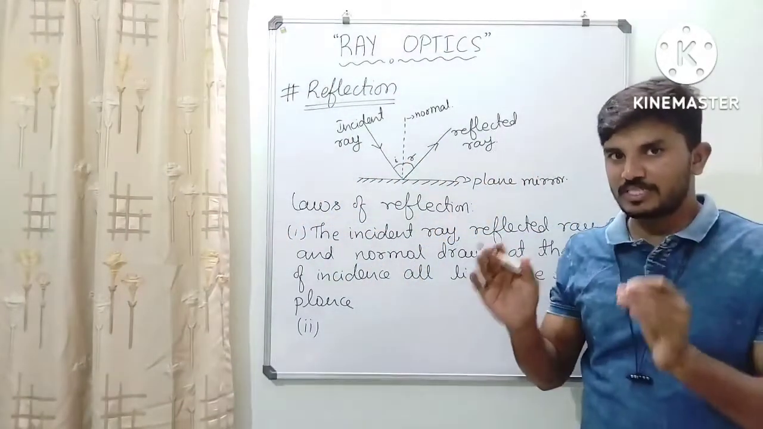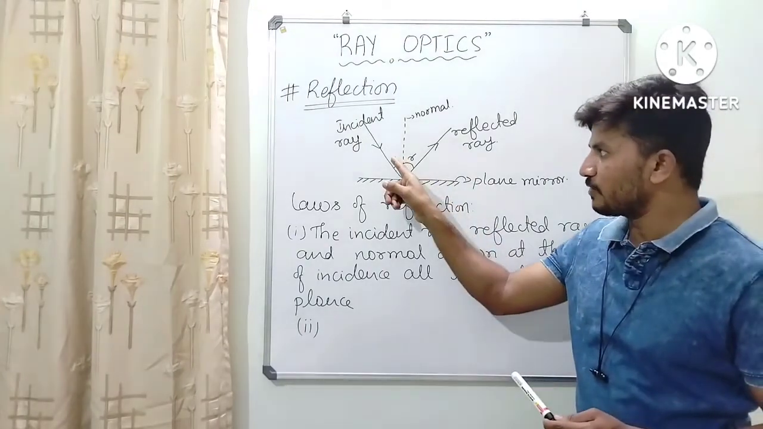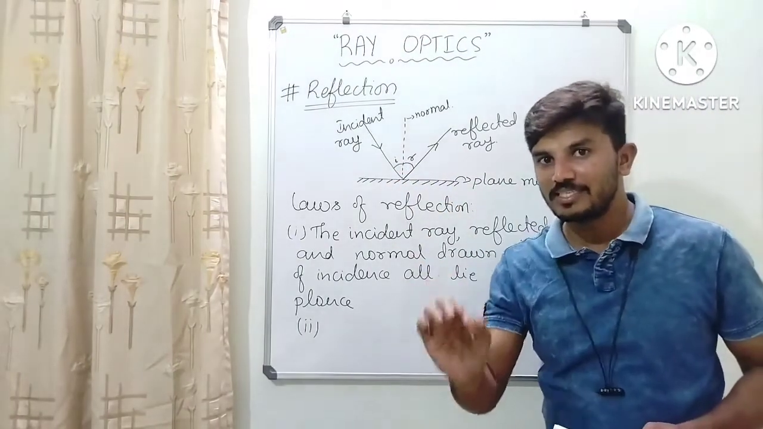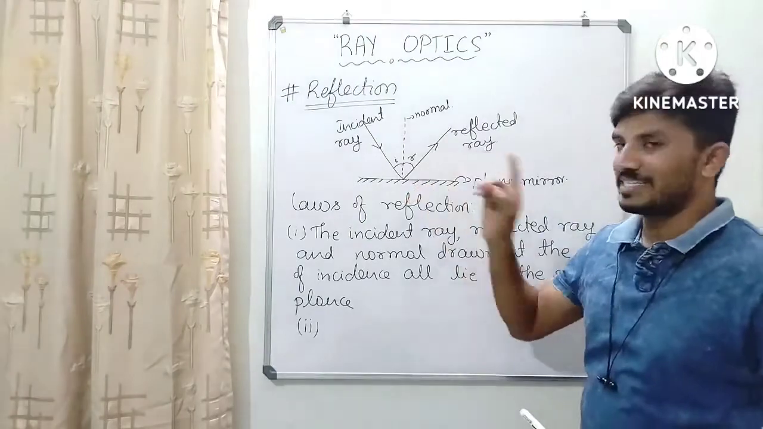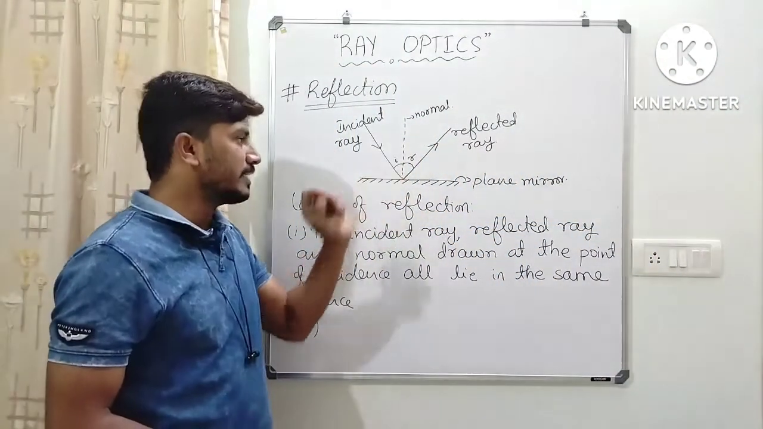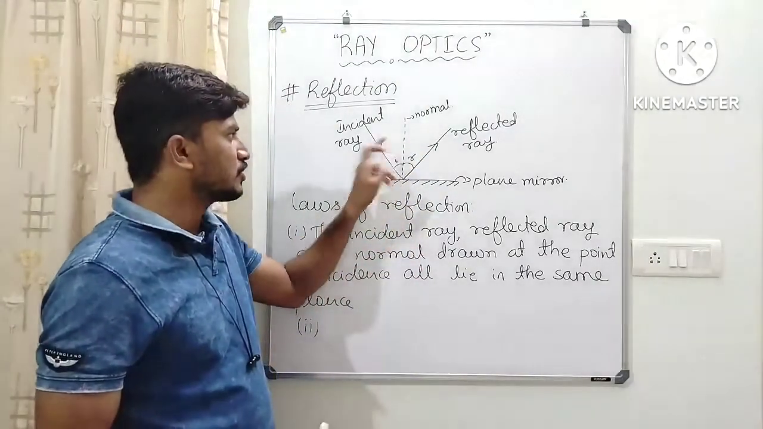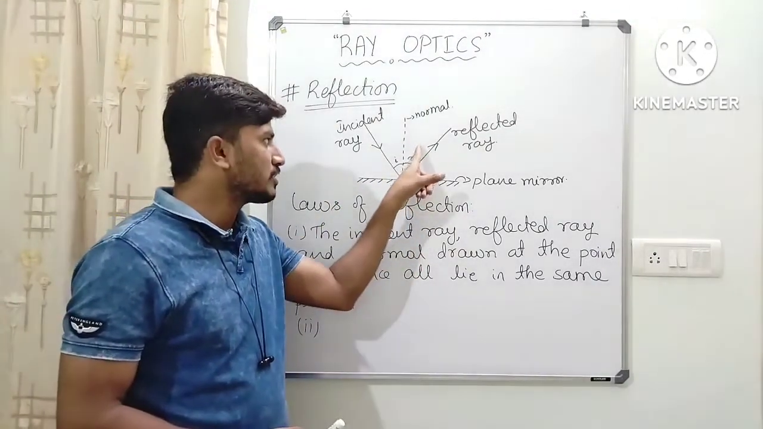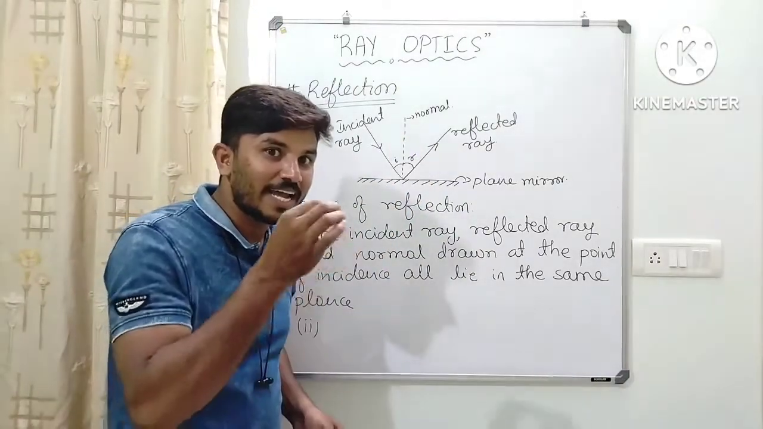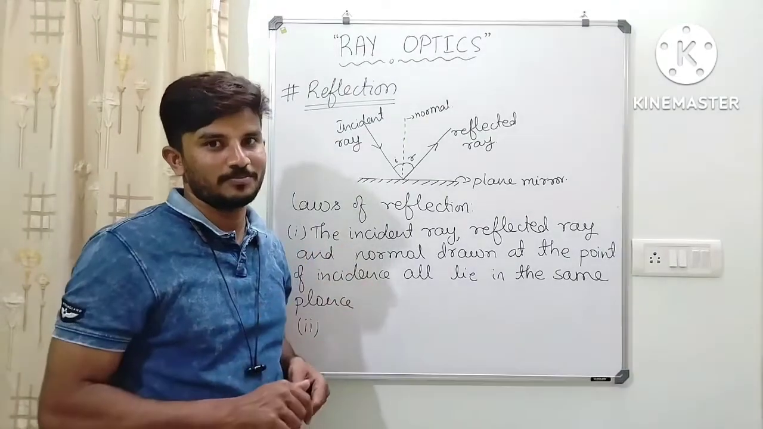For any surface, any reflecting surface, this angle of incidence is always equal to the angle of reflection. If the angle of incidence is 10 degrees, the angle of reflection is also 10 degrees. If the angle of incidence is 20 degrees, the angle of reflection is also 20 degrees. If in case the angle of incidence is 0 degrees, the angle of reflection is also 0 degrees.